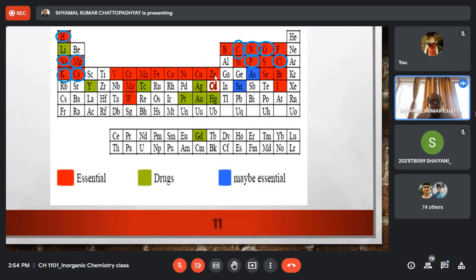So whereas most of the elements of the first transition series are essential, the second and third transition series elements are normally not essential except for two. In the second transition series, we have molybdenum, which is an essential element. And in the third transition series, we have tungsten, which may be an essential element or which was an essential element. But no other element of the second and third transition series has found application as an essential element, and we shall try to find the reason for that. But this is the observation that you must note from this slide. Any question here?